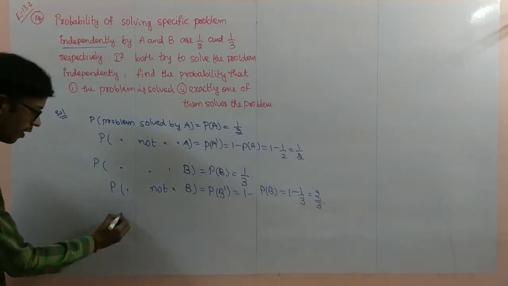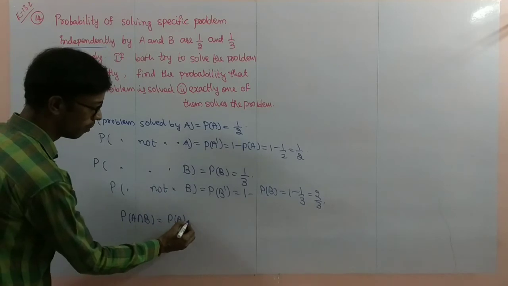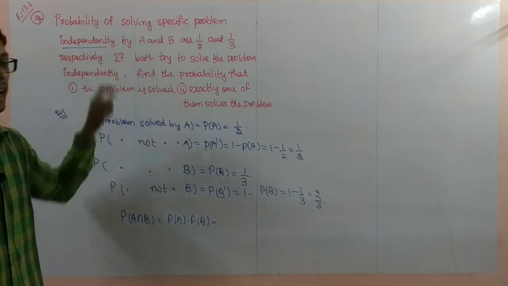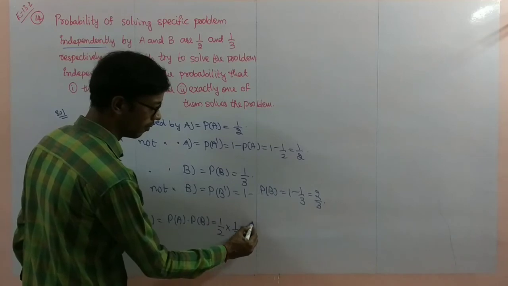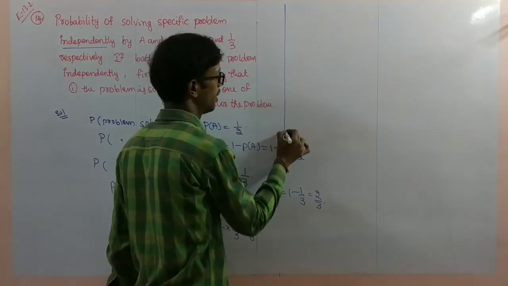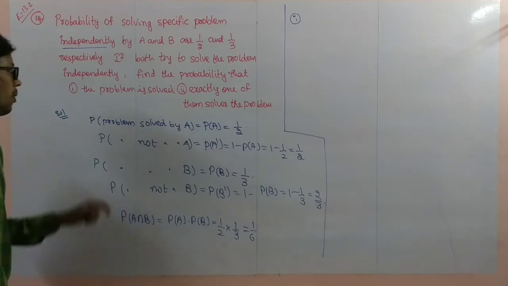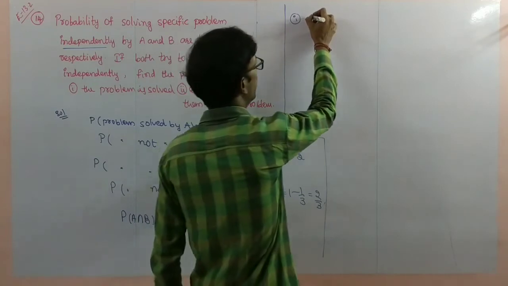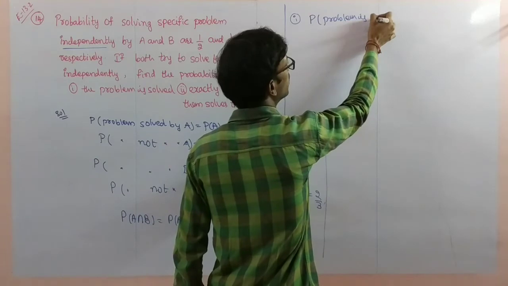Next, P of A intersection B I'll find here. P of A into P of B. Why? Because they are independent. 1 by 2 into 1 by 3, that is 1 by 6. So we wrote all these things from the given. Now main problem number 1. What we have to find here? Probability of the problem is solved.